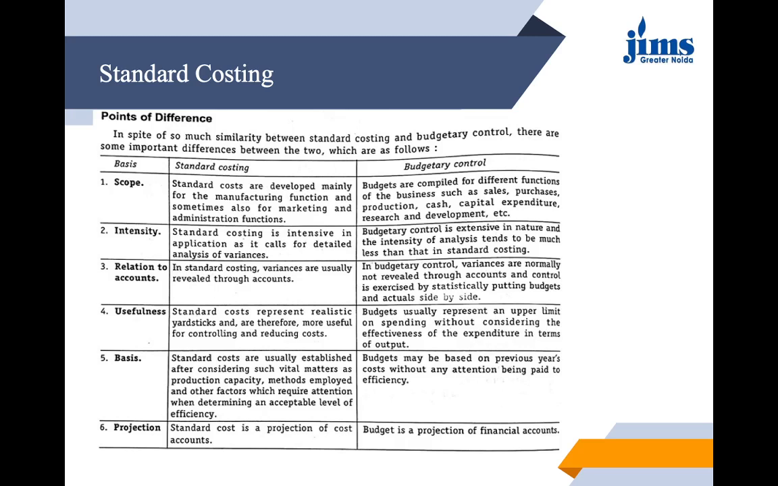If we see the basis, standard costs are usually established after considering vital matters like production capacity, methods employed, and the other factors which require attention while we determine an acceptable level of efficiency. Whereas budgets may be based on previous year's cost estimates without any attention being paid to efficiency. If we see the projection, standard cost is a projection of cost accounts, whereas budget is a projection of financial accounts.